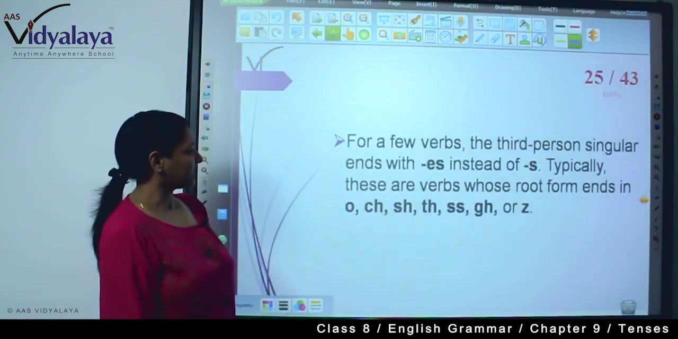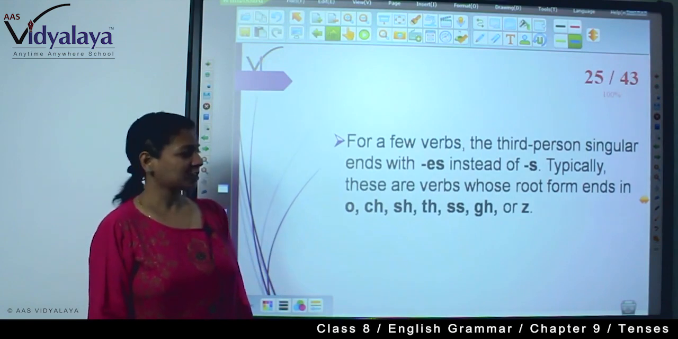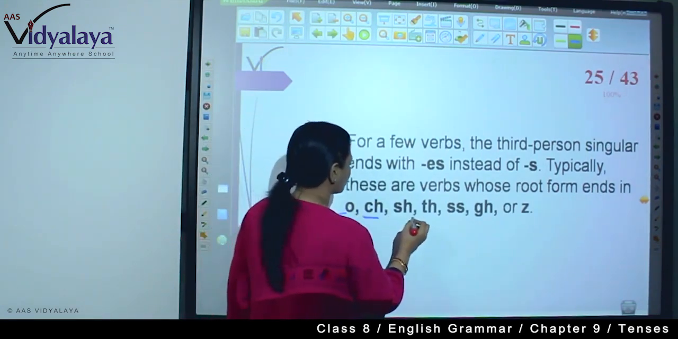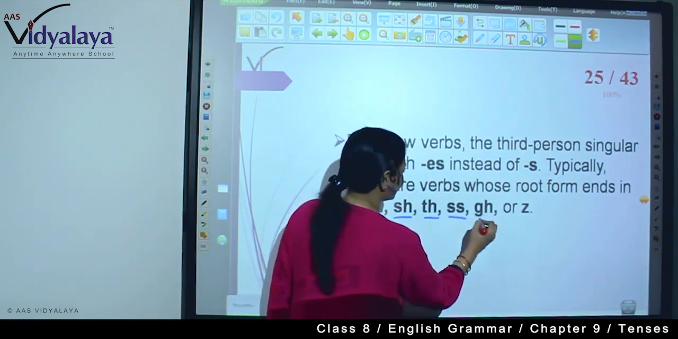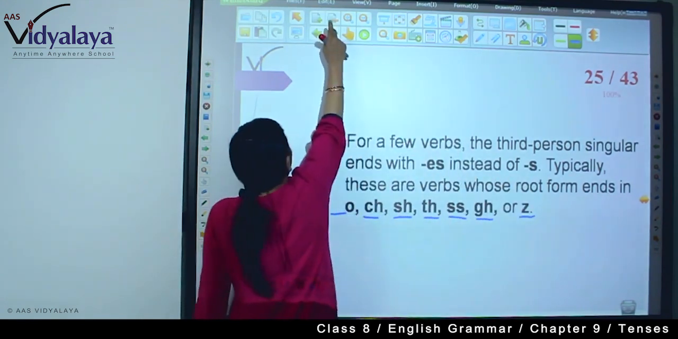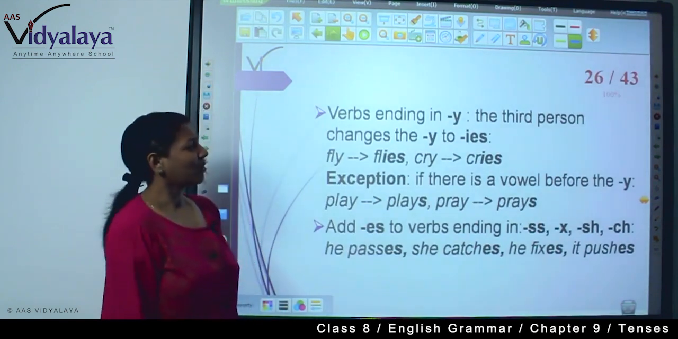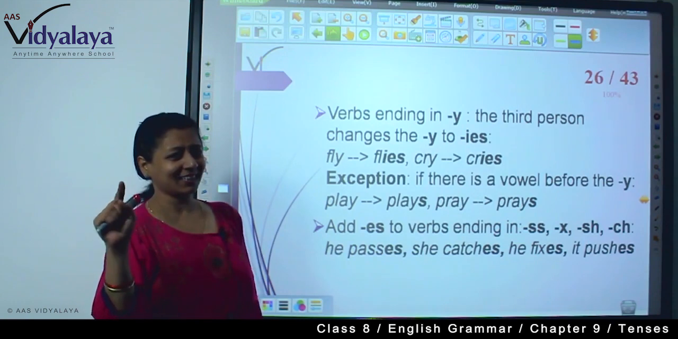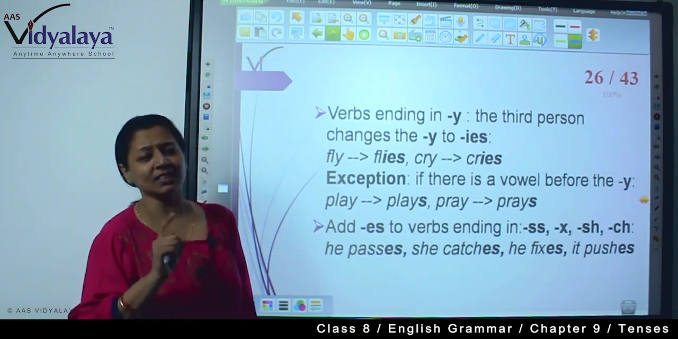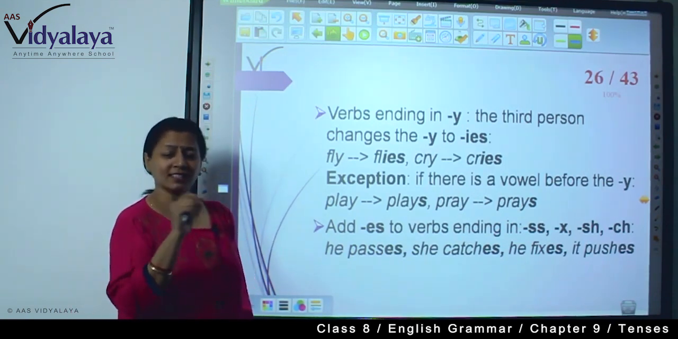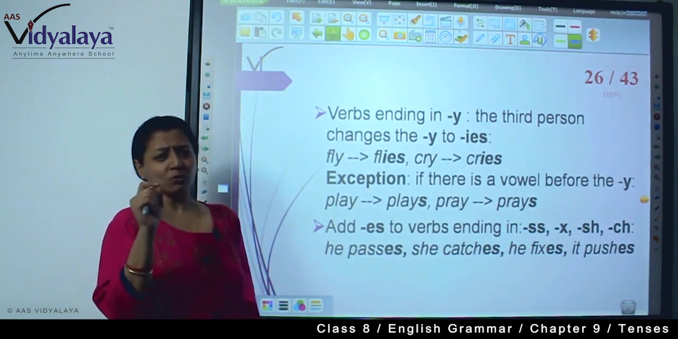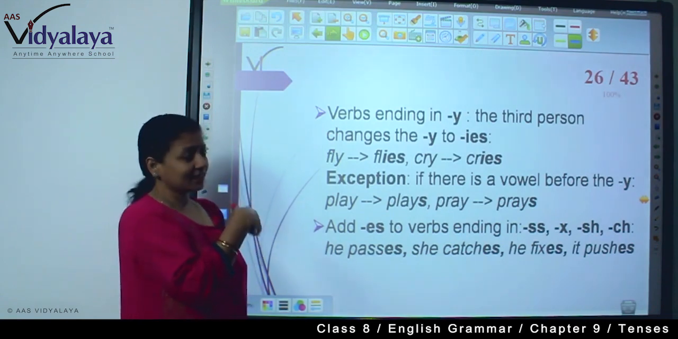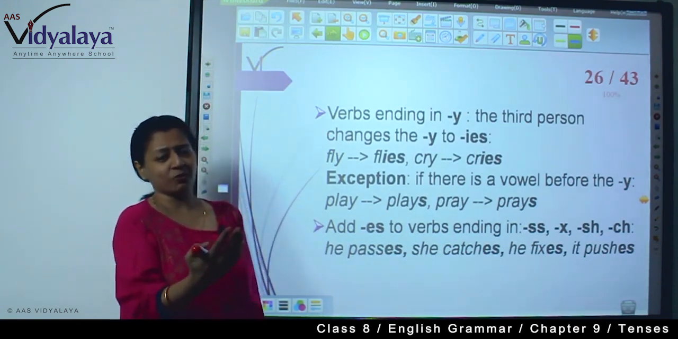For a few verbs, the third person singular ends with es instead of s. Typically, these are verbs whose root form ends in o, ch, ss, th, ss, gh or z. Now, for verbs ending in y, the third person changes the y to ies. See, you will have to learn the spellings. All the rules are not applicable to all the words. You will have to learn the spelling. But there are some rules that you can follow.